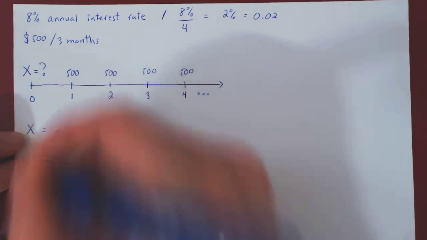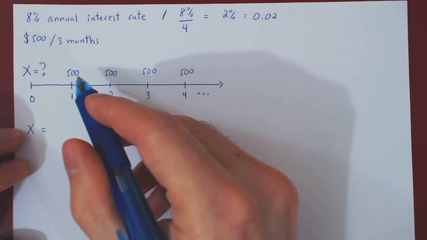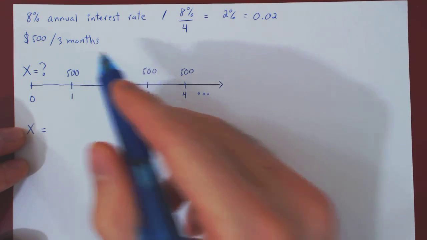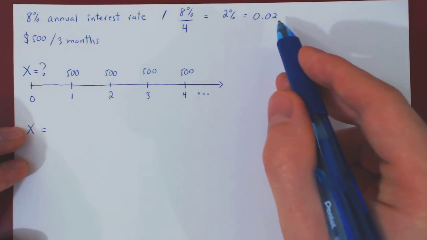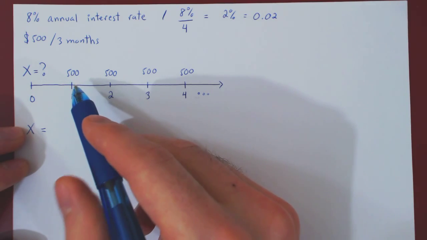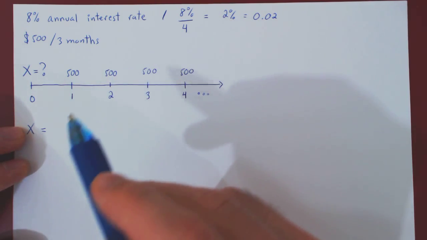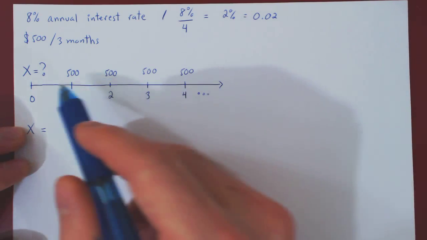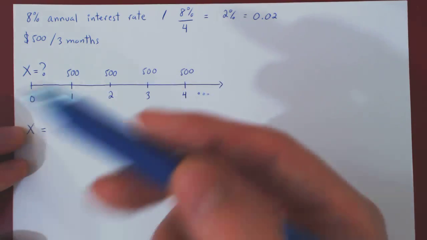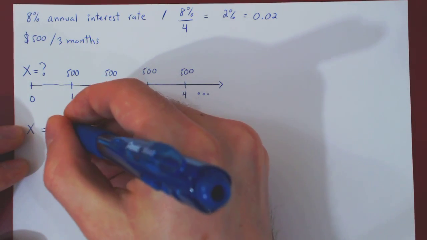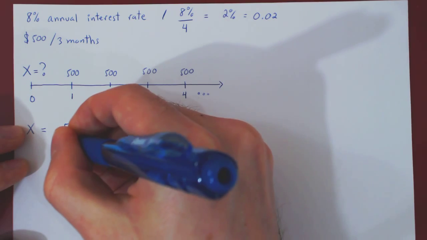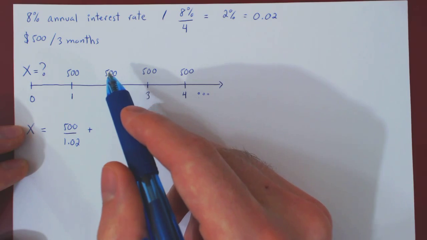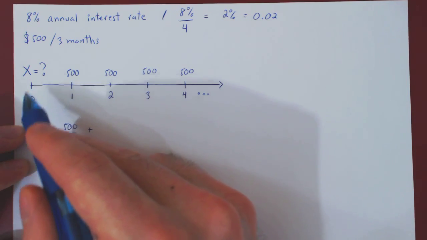Well, so x will be equal to, well, we have to bring back $500 here by 1 unit of time, 3 months. The interest rate is 0.02 for such a period. If we moved forward by 1 unit of time, it would be 500 times 1.02. But as we're moving backward by 1 unit of time, we have to divide 500 by 1.02. Plus, well, bring this back to time 0, the present value.